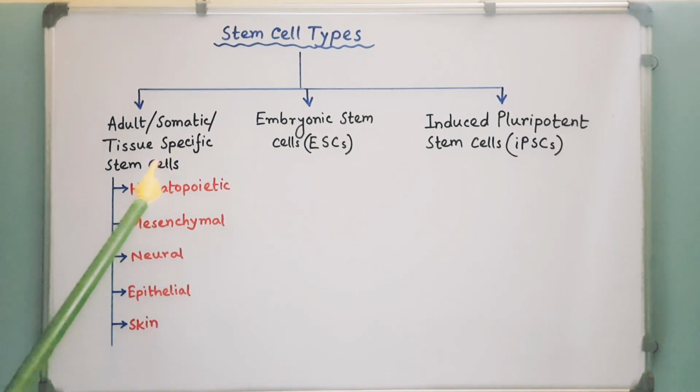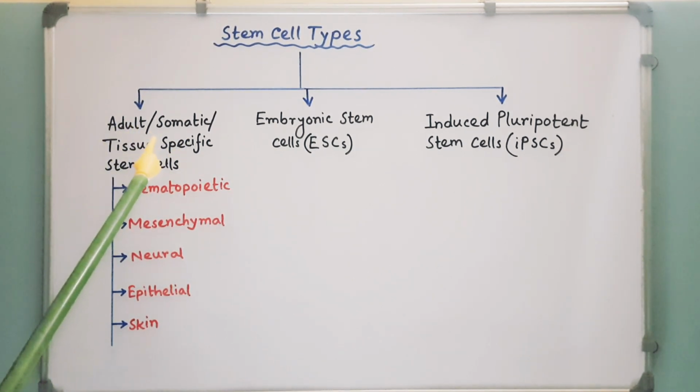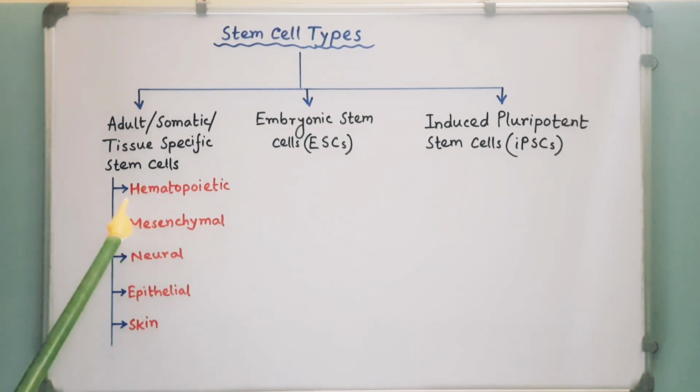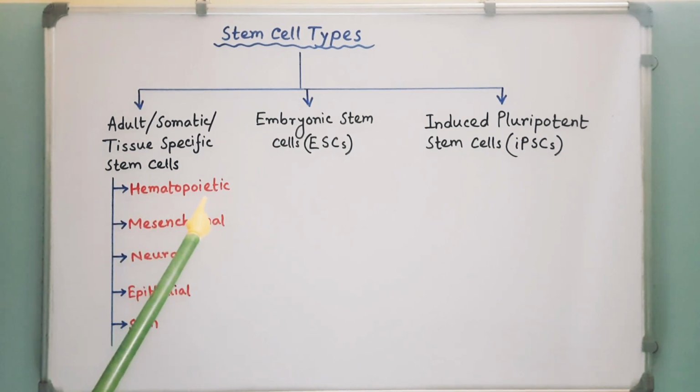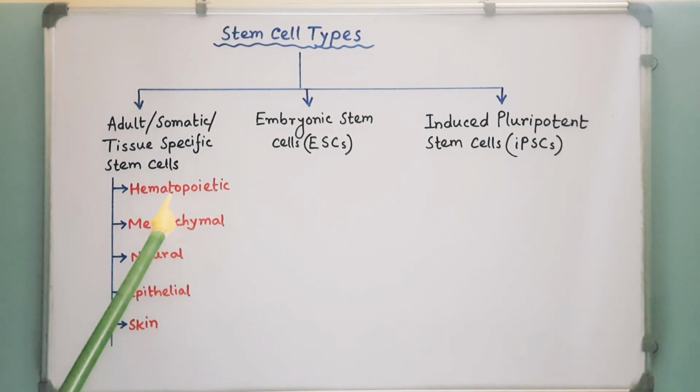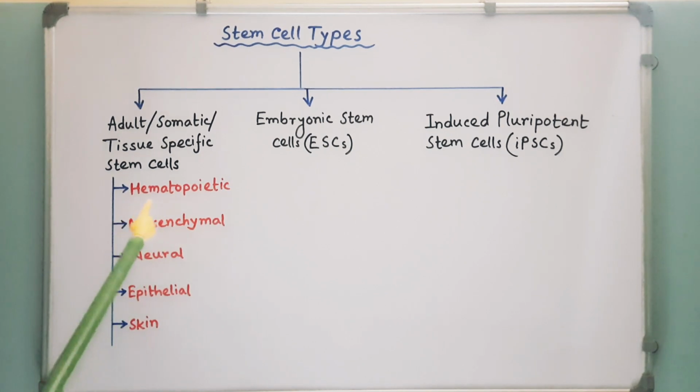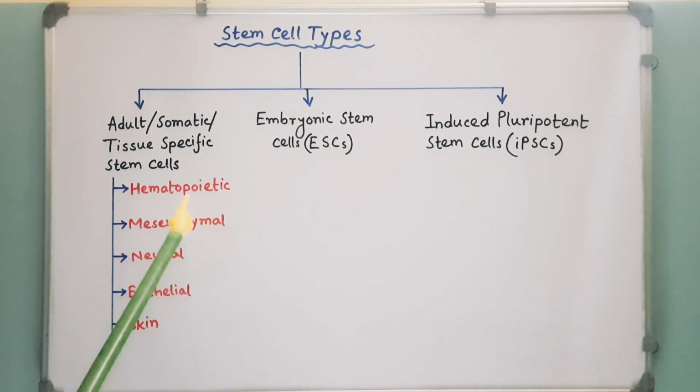The adult stem cells may be of different types. I will briefly discuss few of them. Hematopoietic stem cells are stem cells that can differentiate into all blood cells. They are found in the bone marrow and umbilical cord blood.